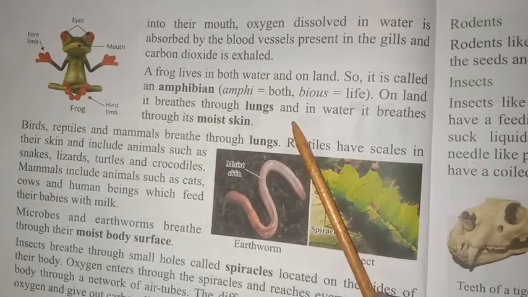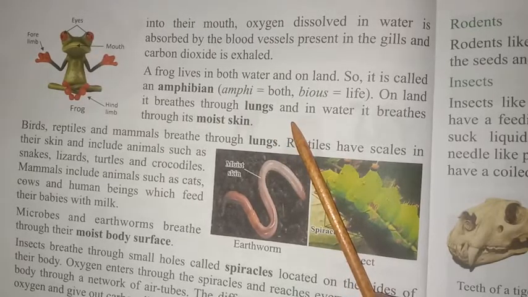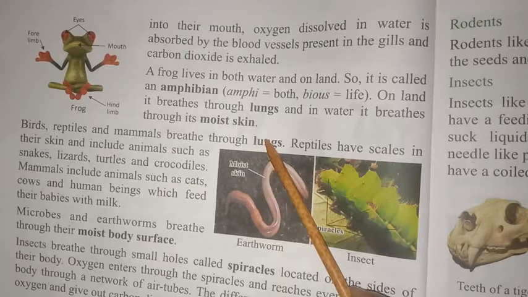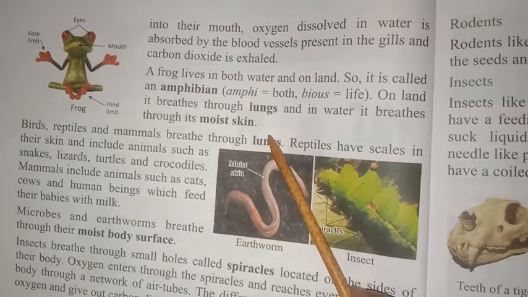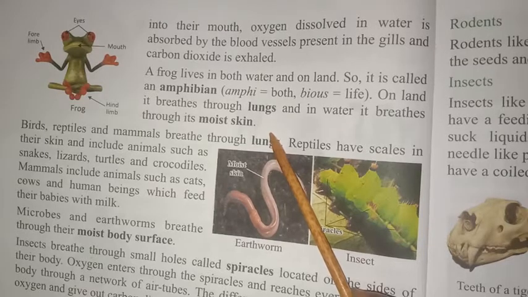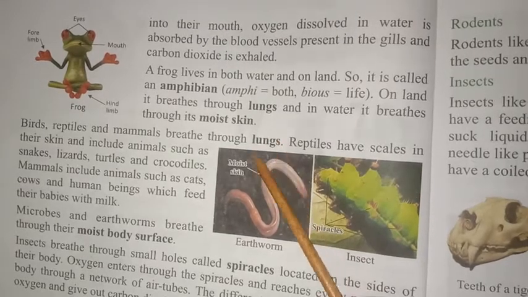When the frog lives on land, they breathe through their lungs, and when they live in the water, they breathe through their moist skin. Their skin is very moist, you can say moisturized, so they can absorb oxygen gas through their skin inside the water for breathing.